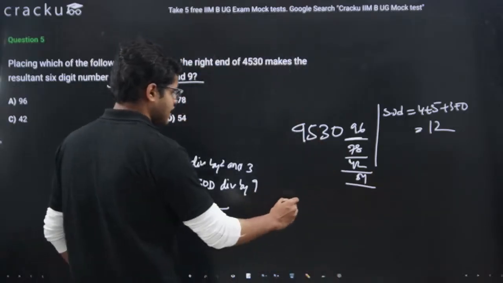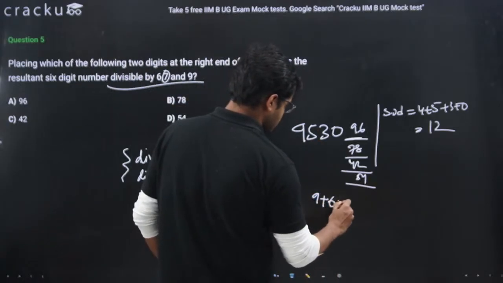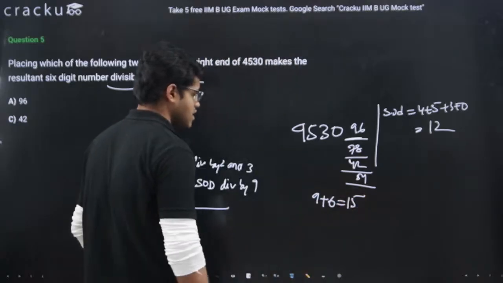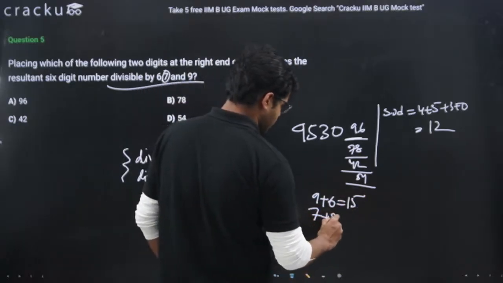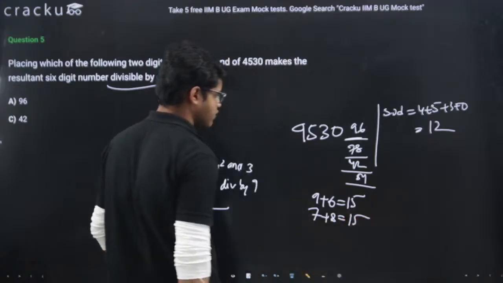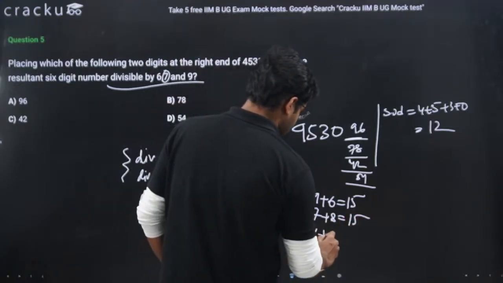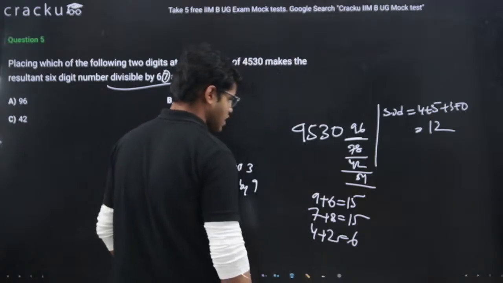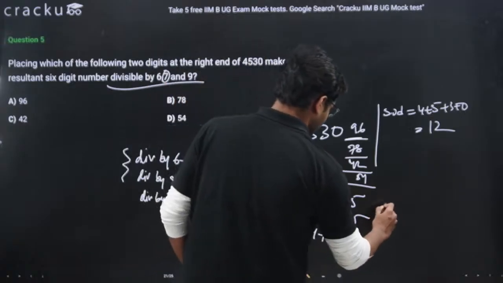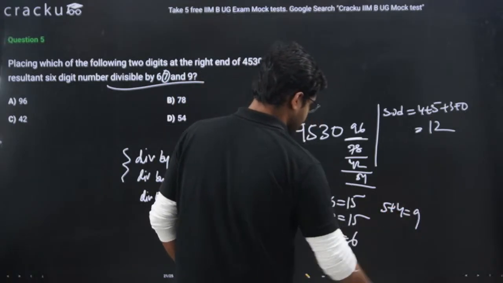In 96, what is the sum of digits? 9 plus 6, 15. 7 plus 8, 15. 42, the sum of digits is 4 plus 2, 6. And we are having 54, the sum of digits is 9.